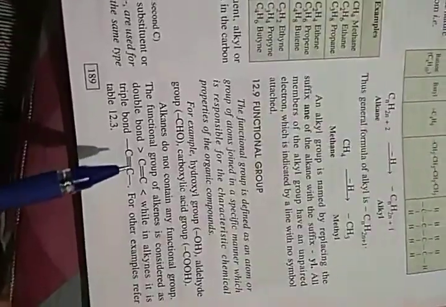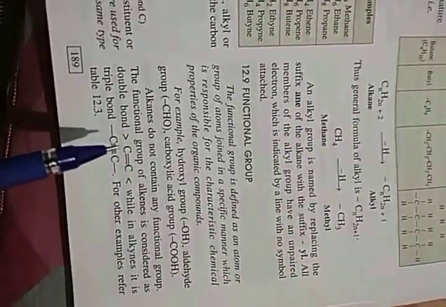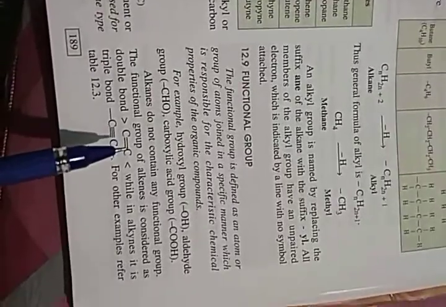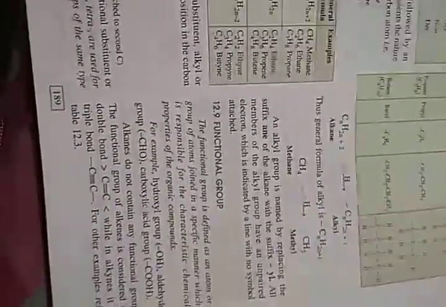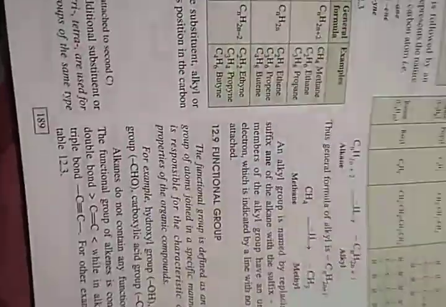In alkene, there will be one and only one double covalent bond, and in alkyne there will be a triple covalent bond. So alkanes, they don't have any functional group.